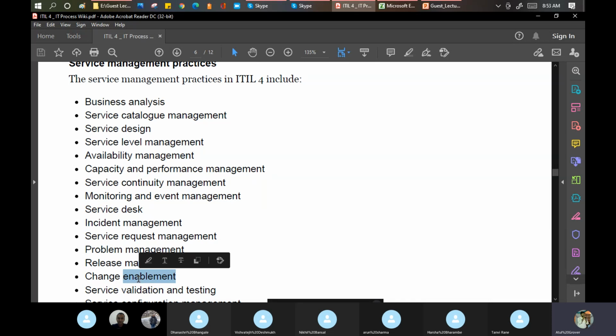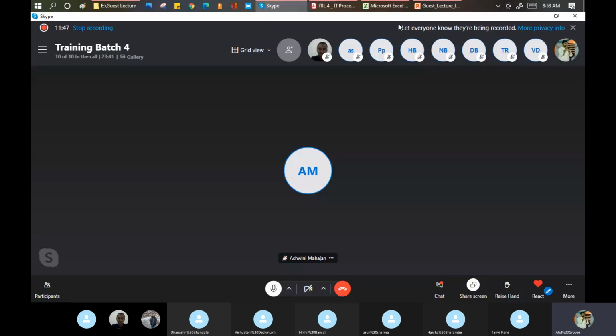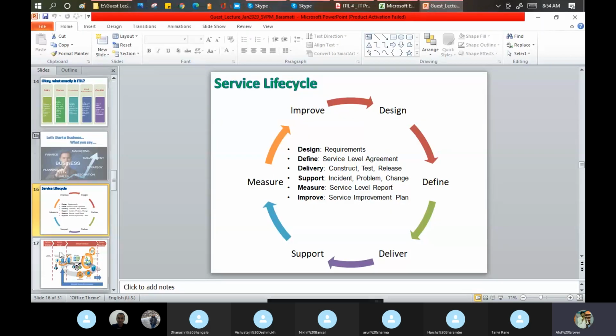Because if you remember yesterday, we talked about value and the co-creation of value, right? So how can you provide value to the customer when you enable new things for them? So this is the major difference: in ITIL 3 it was management, in ITIL 4 it is enablement. Okay, now for everyone, let's discuss these three major parts. Let me open this.